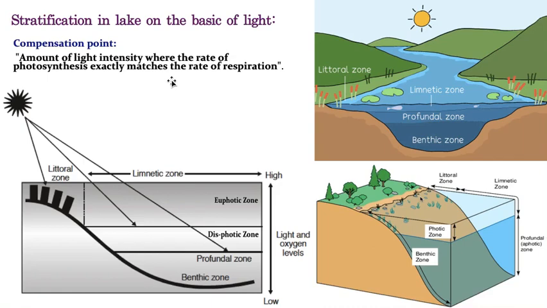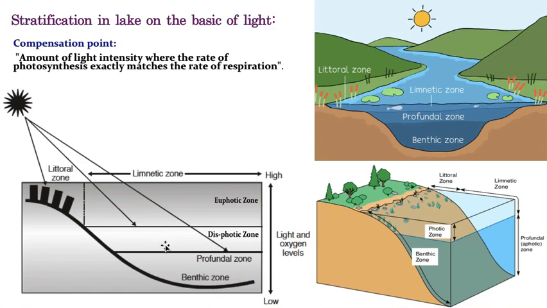Now, if you take the upper layer of the water, you may see here, for your clarity, I've also shown the sun. You can see the upper layer of the water is receiving more sunlight when you compare it to the lower regions of the lake or water body. That means more photosynthetic organisms are present here. Why? Because light penetration is there, so more photosynthetic organisms are present in the upper layer.